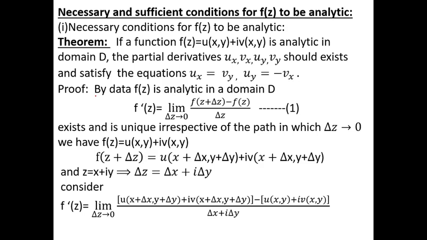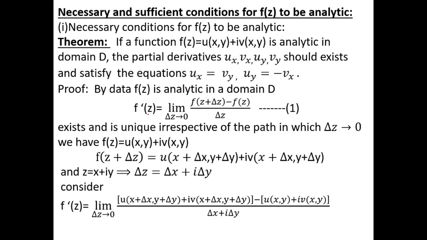Proof. What is the given data here? The given data is that the function f of z is analytic. f of z is analytic means what? Analytic means differentiation exists, according to the definition of differentiability. See here, by the data, f of z is analytic in a domain D. Then, analytic means differentiation exists.